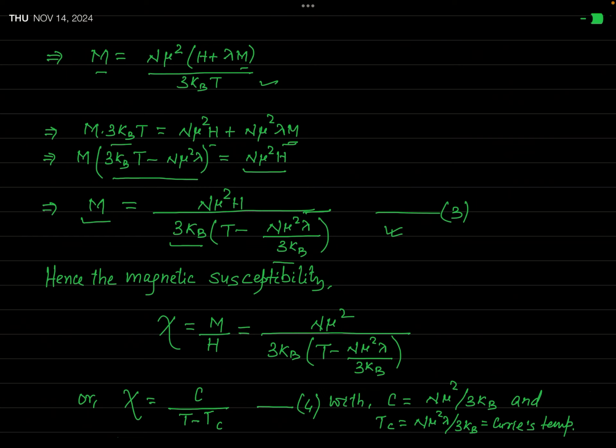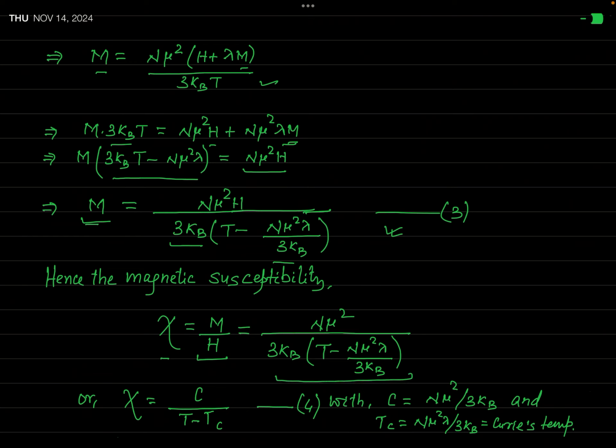Now you know, once we have an expression for magnetization, then easily we can find the expression for the magnetic susceptibility, because the magnetic susceptibility chi is simply M over H. So see this equation 3 and divide this M in the LHS by this H in the RHS, and so this chi will be equal to this much.